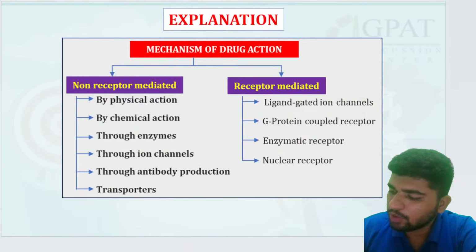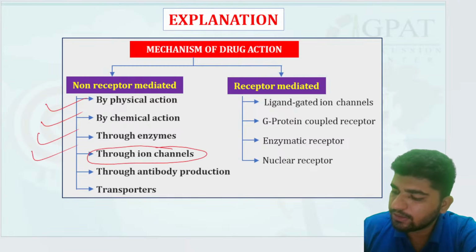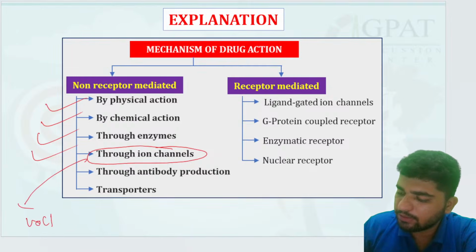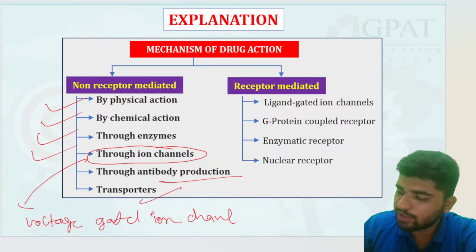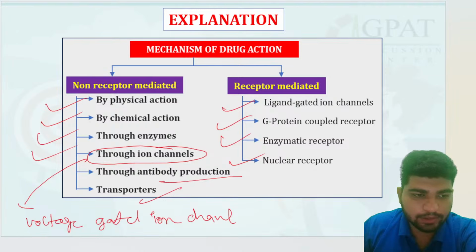Next, non-receptor by physical action, chemical reaction through enzymes, ion channels. Yes, that's what I'm talking about. This through ion channel, that is voltage gated ion channel. Through antibody production, transporters. Ligand gated ion channel, G protein, enzymatic, nuclear.